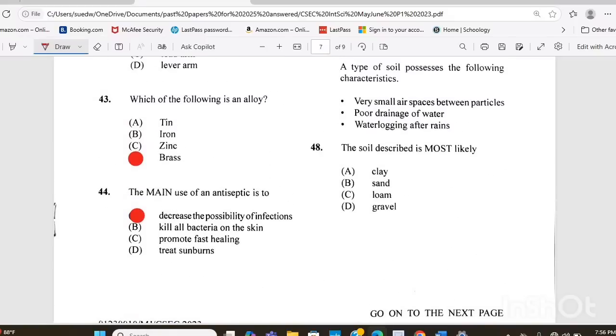Question or item 48. A type of soil possesses the following characteristics: very small air spaces between particles, poor drainage of water, and waterlogging after rains. The soil described is most likely A, clay, B, sand, C, loam, or D, gravel. The answer there is A. Clay.